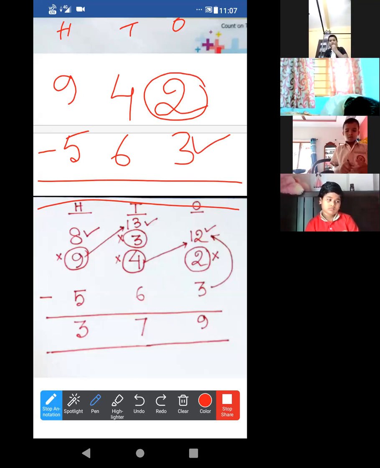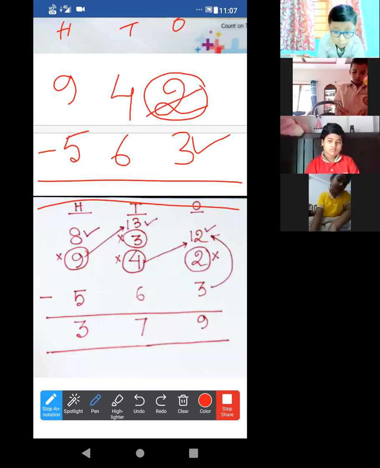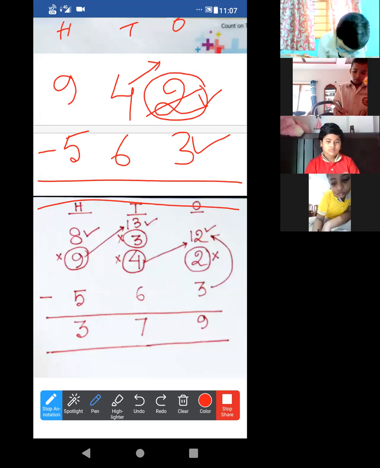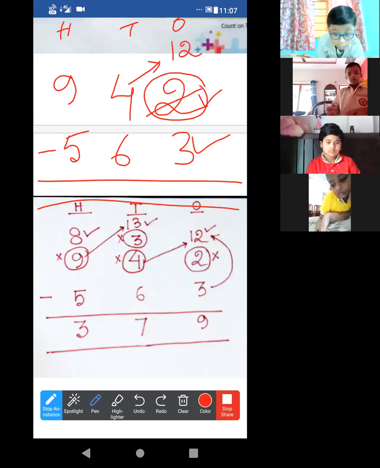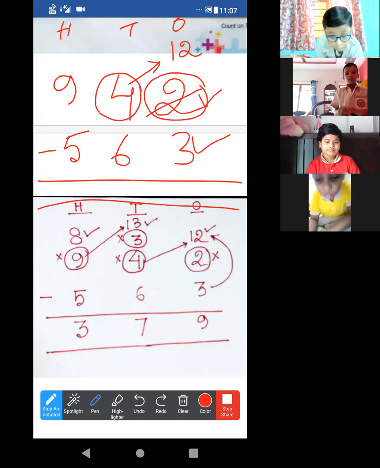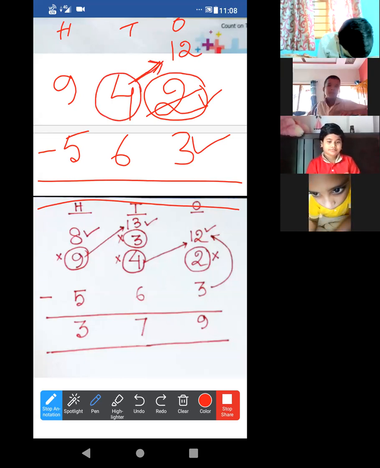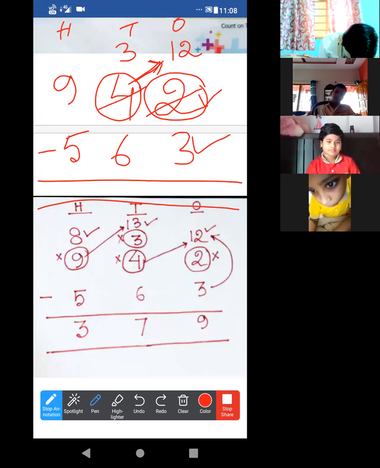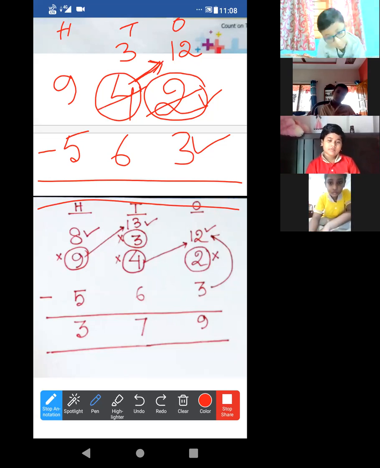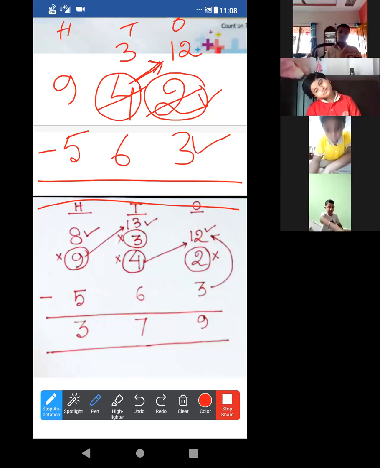So the first and foremost thing is we have to make this smaller number greater. We have to make this small number big. So we have to borrow 1 from this 4. So it will become 12. And as we have borrowed 1 from this 4, this 4 will become 3. Up to this, clear? Shake your head. Okay, good.